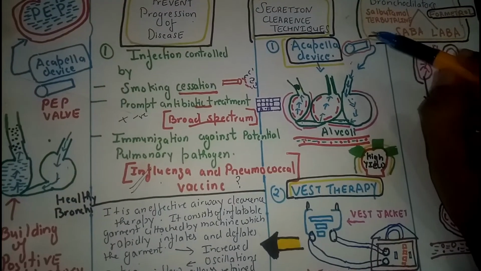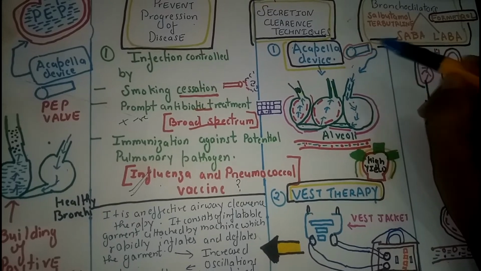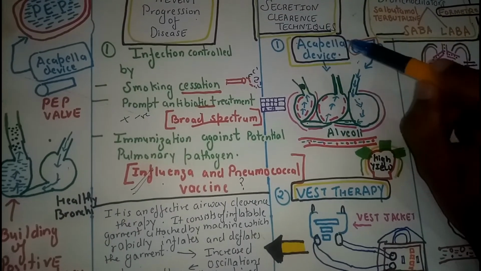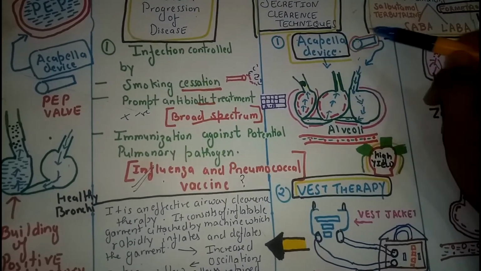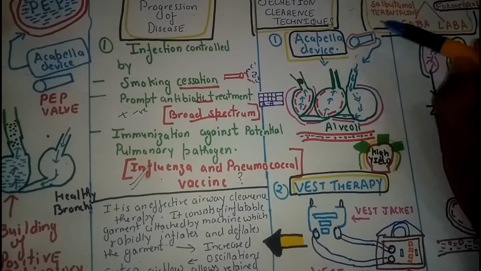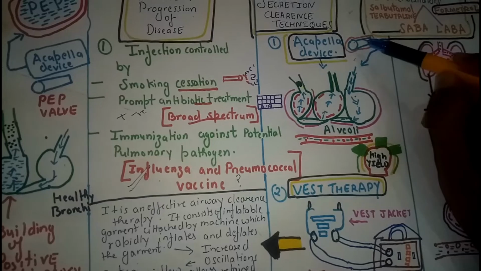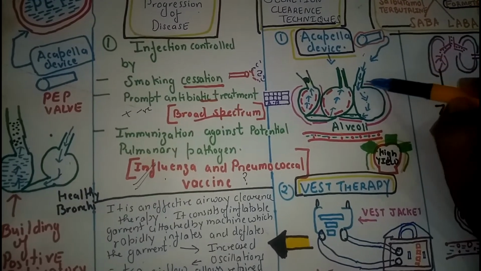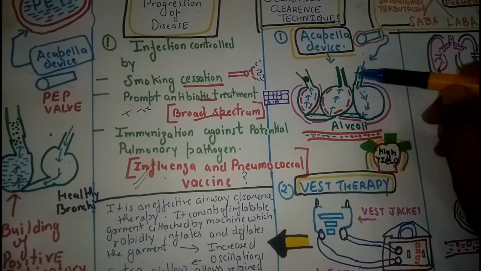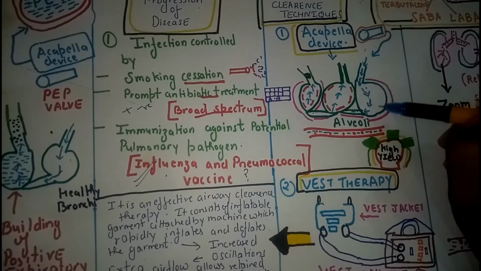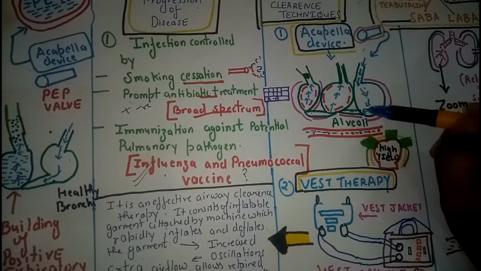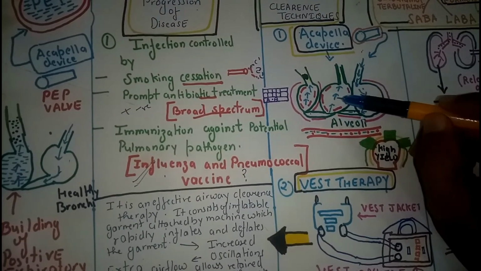So how does an Acapella device exactly work? When an Acapella device is introduced to the patient, he will inhale very deeply through this Acapella device. This will create a positive pressure inside the alveoli. When the positive pressure builds up inside the alveoli, it will pass to the adjacent alveoli.